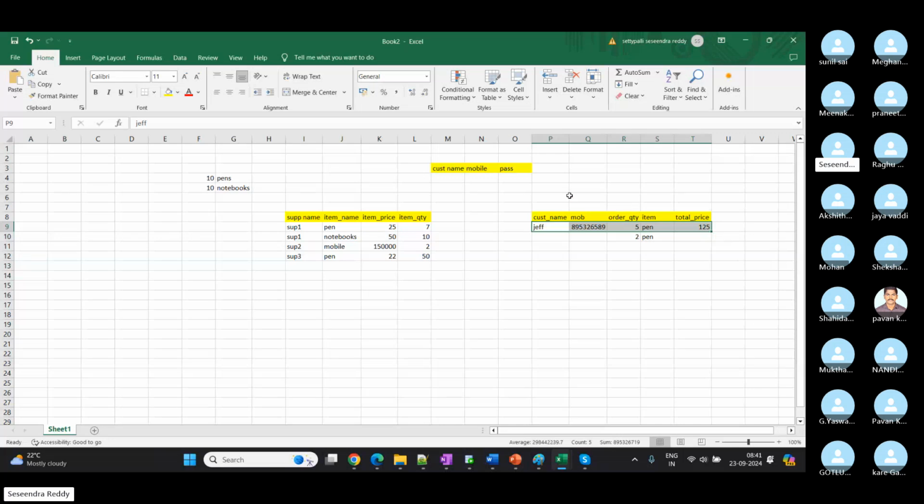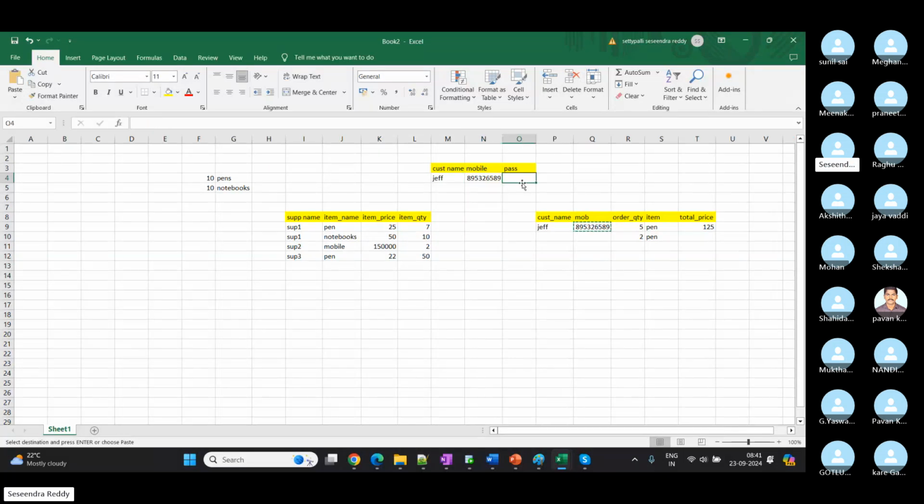But what is the condition, the main rule? If any customer is registered with Amazon, then only he is going to place the order. I mean, he will get eligibility to place the order. Otherwise, it will ask them to create their account. So once they create, let's say Jeff created his account, the mobile number we'll take the same one, right? So if it is available in the register table, which he registered initially when he opened the Amazon website,